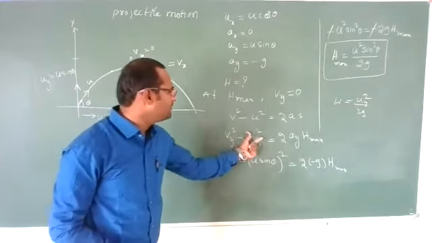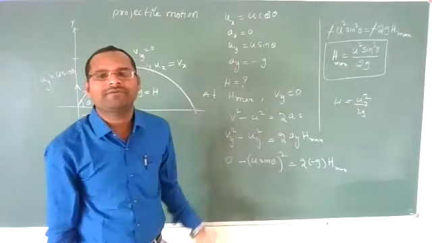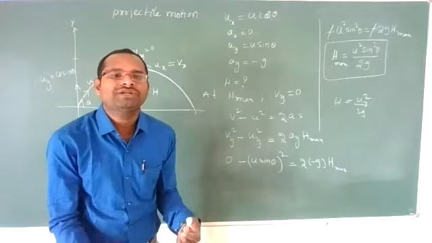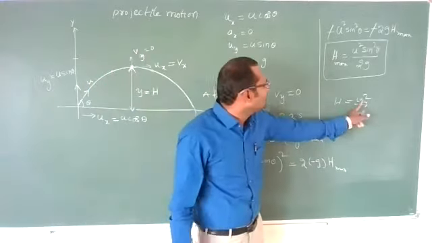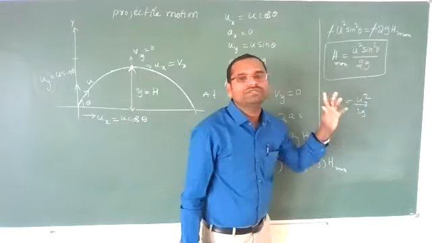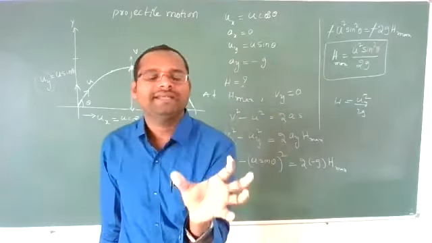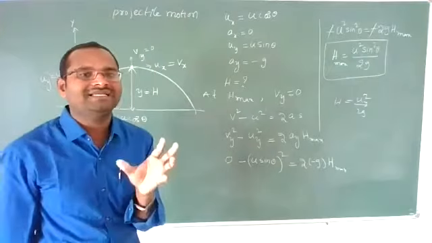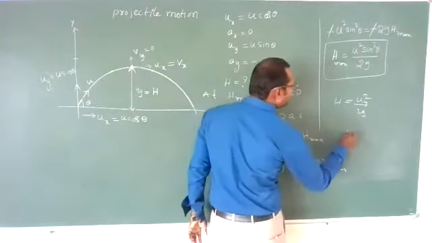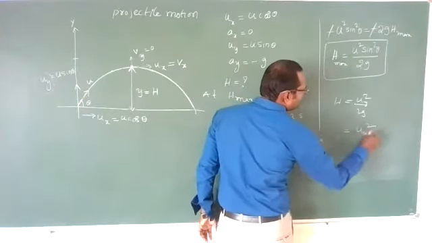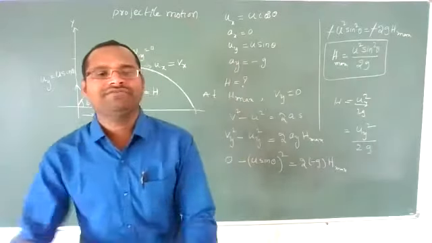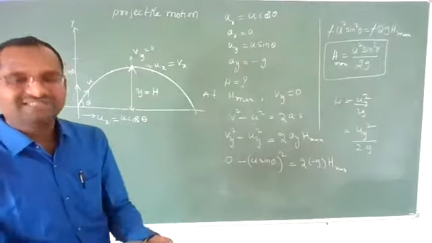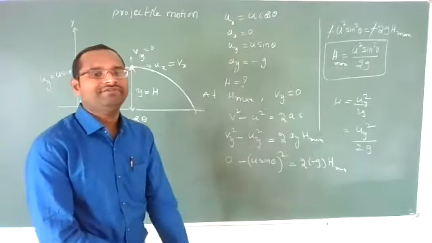But in projectile motion, uy is u sin theta. Substitute here: u square sin square theta by 2g. Simply, the maximum height reached by a projectile is the vertical component of velocity square over 2g. The horizontal velocity component we should not take, because we want only height.